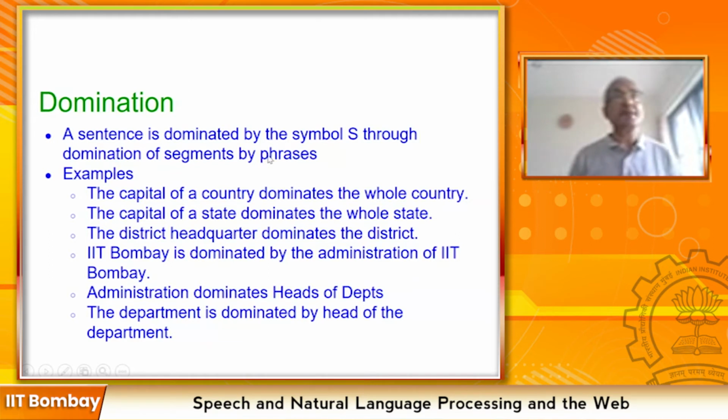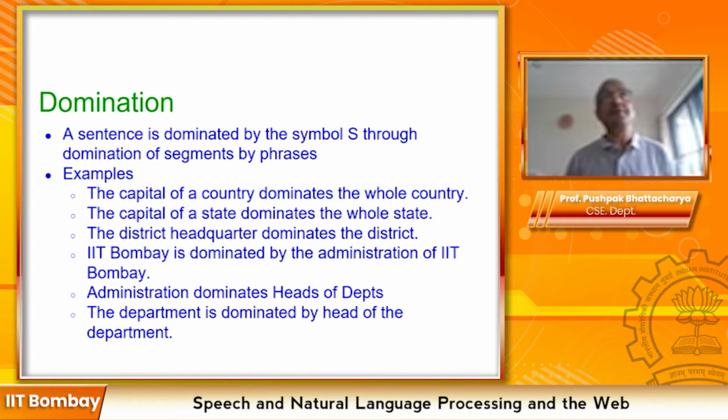So here comes the moot point, the crux of the matter. We say S dominates the whole sentence if the noun phrase and verb phrase dominate the noun phrase part of the sentence and verb phrase part of the sentence.